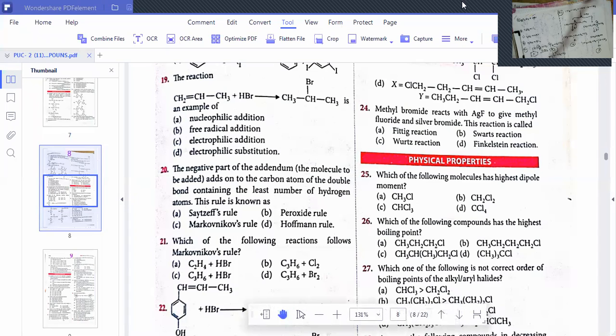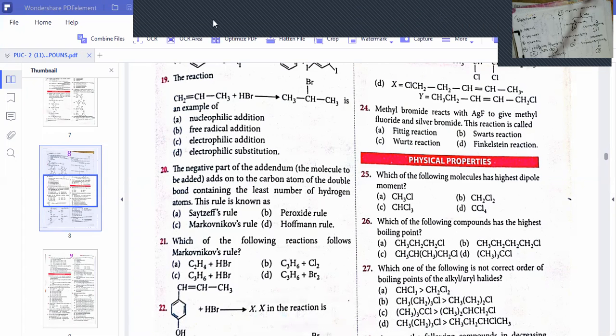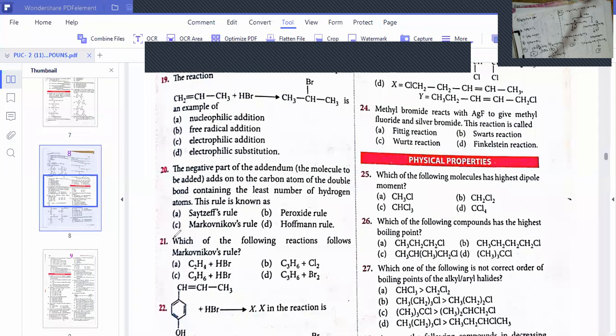Question number 21. Which of the following reactions follows the Markovnikov rule?